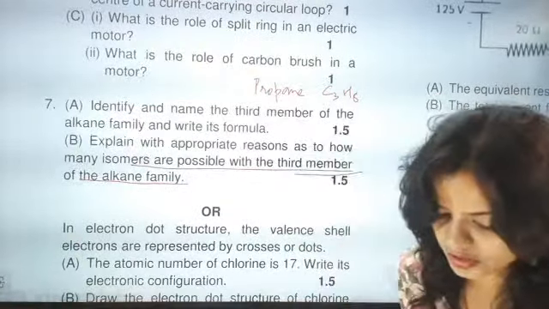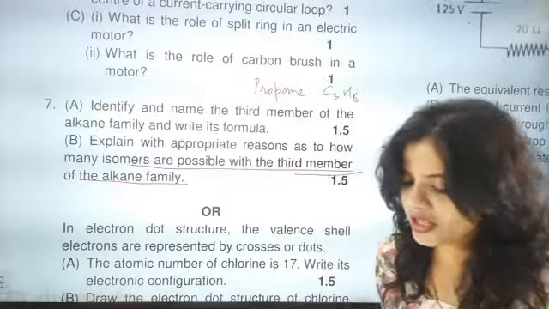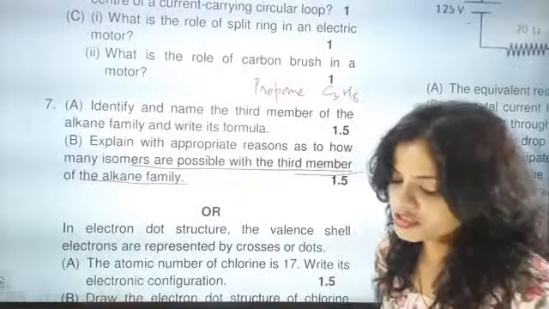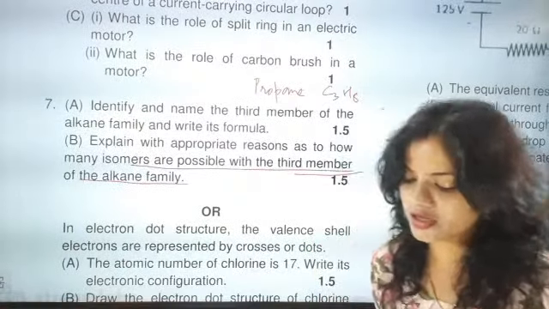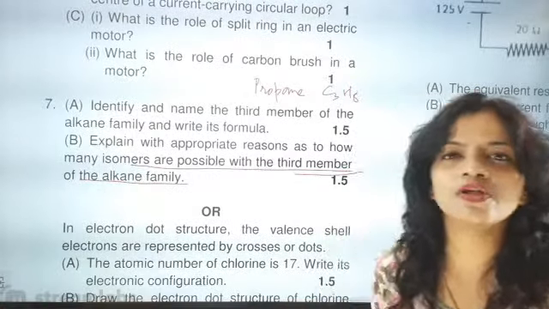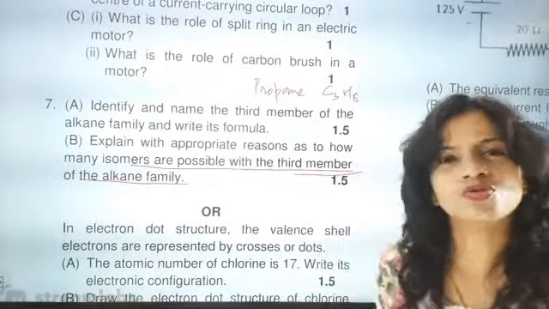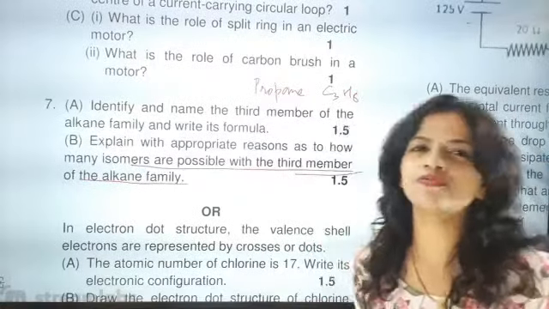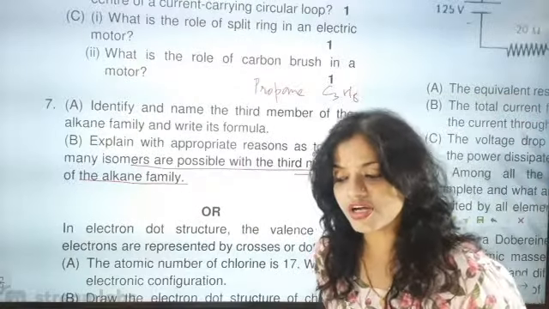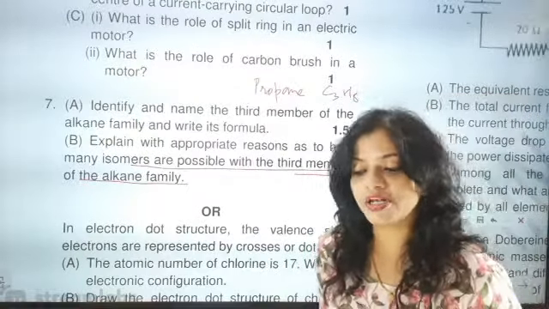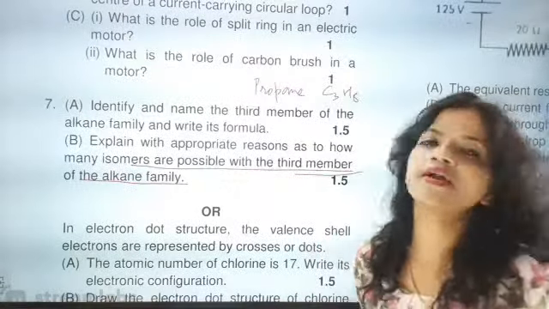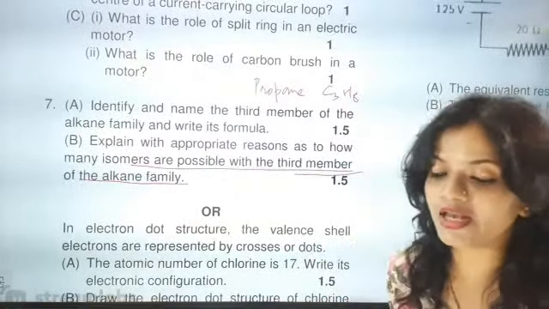No isomers. Normal propane will be there, but it will not be sufficient to form isomers because branch chains are absent here. Isomers means same molecular formula, different structural formula. So it is exhibiting its own molecular formula. There are no two different types of structures. It is only exhibiting normal propane, so 100% it is not forming any isomer.